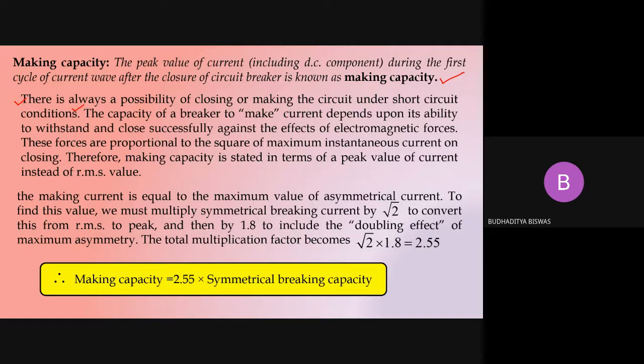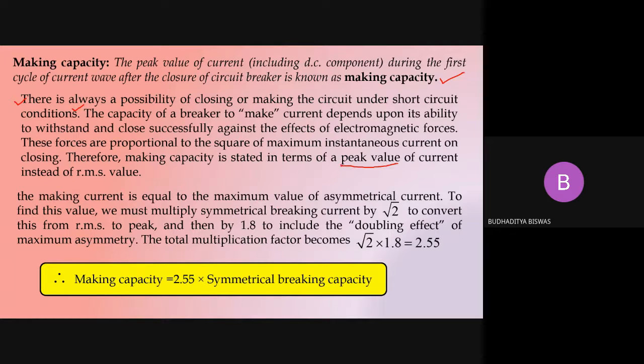So the capacity of a breaker to make current depends upon the ability to withstand and close successfully against the effect of electromagnetic forces, because when the high short circuit current is flowing, there are huge electromagnetic forces. So the circuit breaker must withstand those electromagnetic forces, and against them the circuit breaker needs to close its contact. Okay, so these forces are proportional to the square of the maximum instantaneous current on closing. Therefore making capacity is stated in terms of peak value of current instead of RMS value.